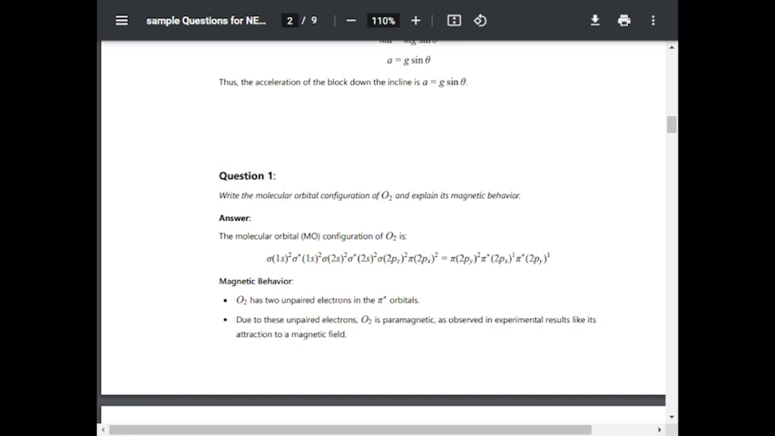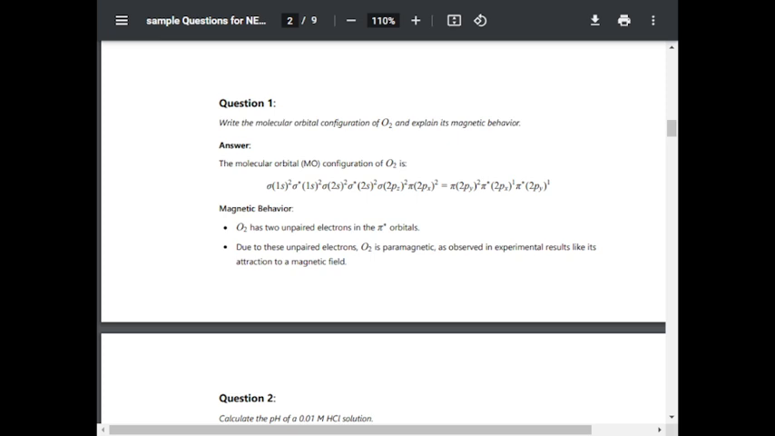The magnetic behavior: O2 has 2 unpaired electrons in the pi star orbitals. Due to these unpaired electrons, O2 is paramagnetic, as observed in experimental results like its attraction to a magnetic field.